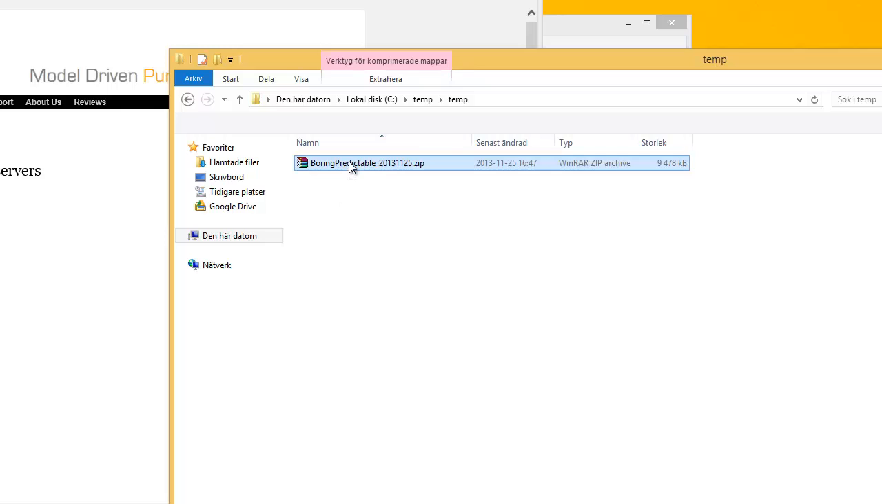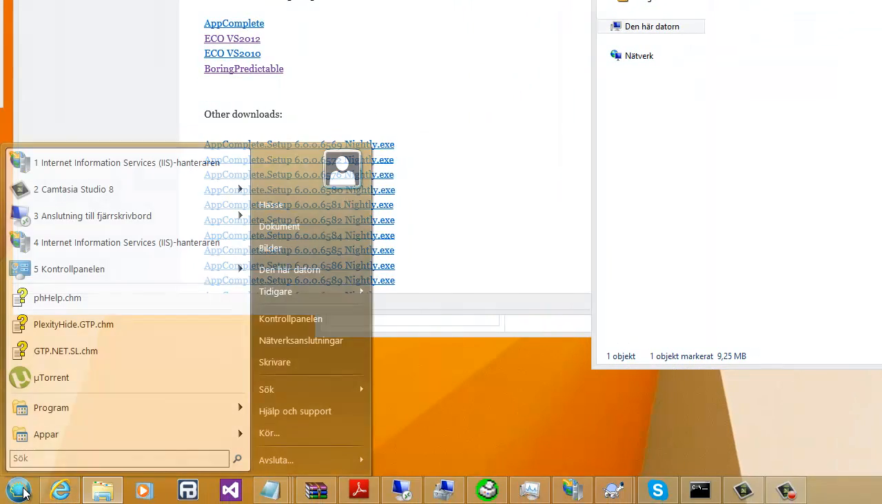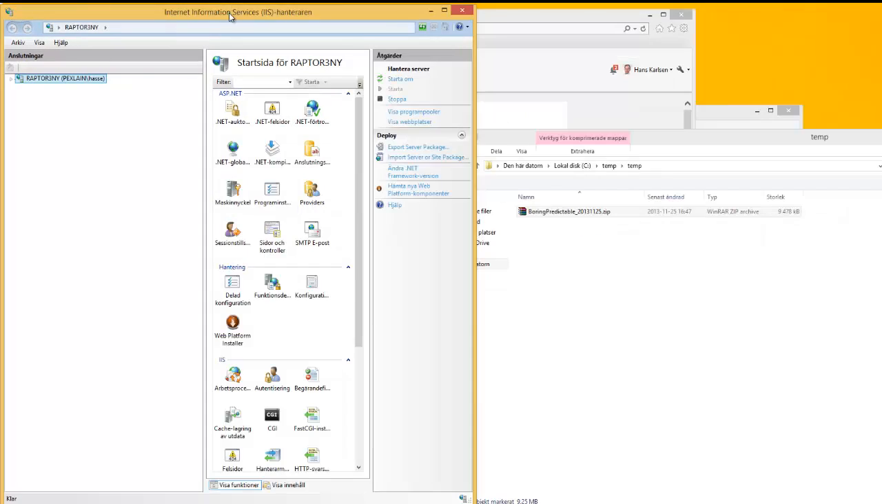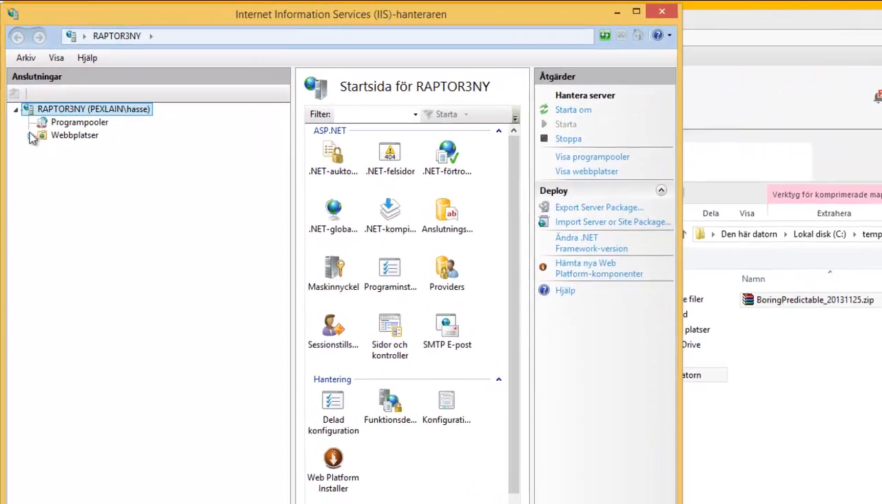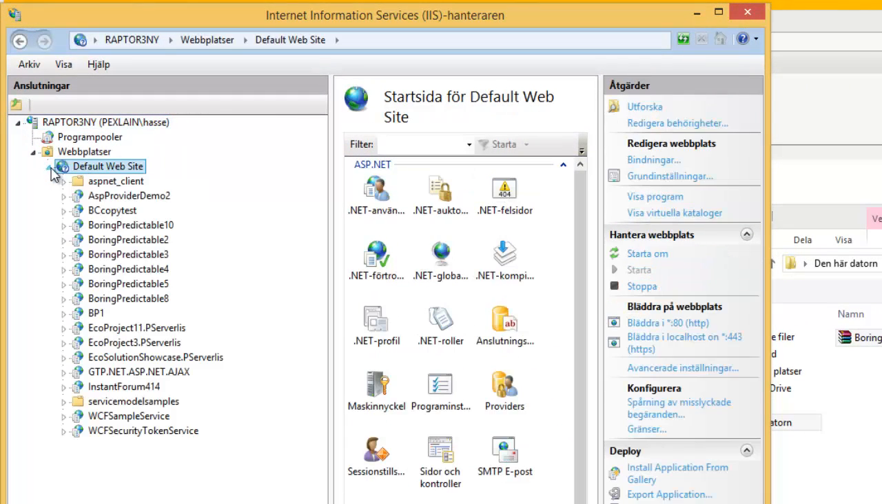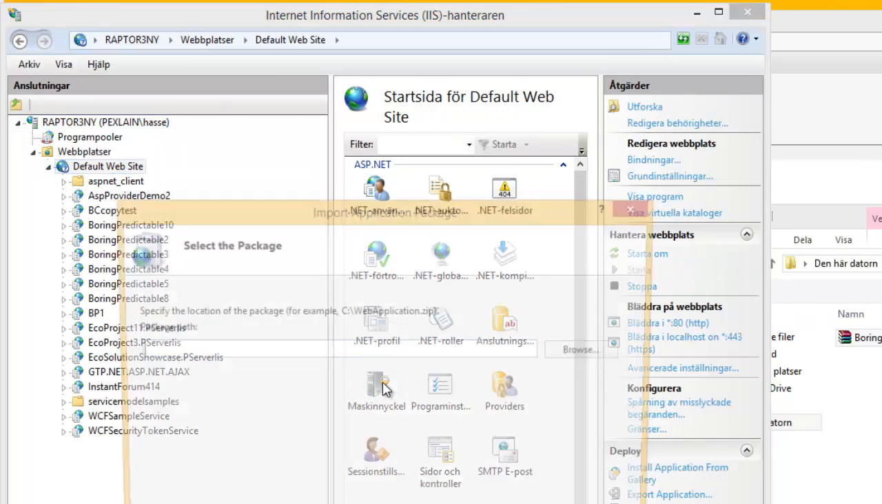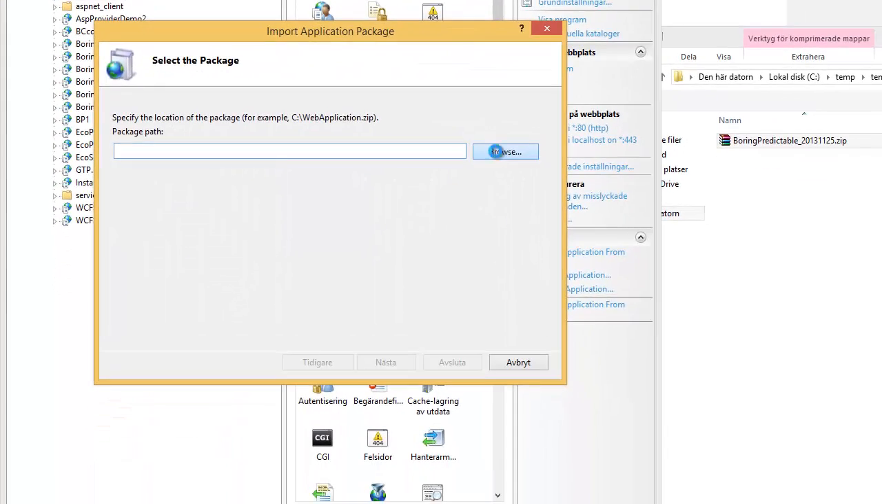Once we have the installed package on our computer, I'm going to start Internet Information Services Administration. On the default website, deploy, import, browse.